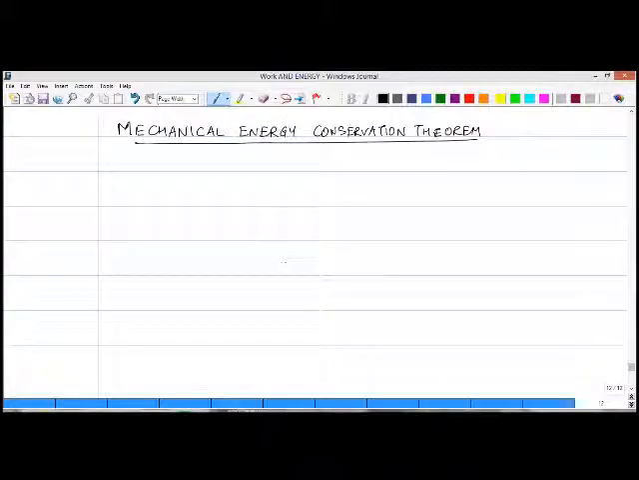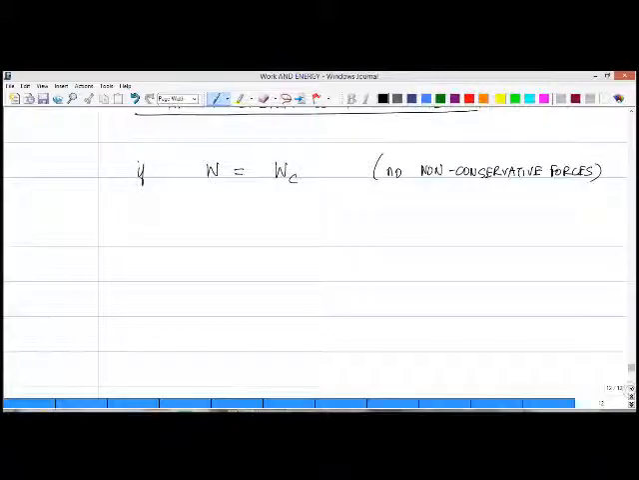Okay, so now that we've defined kinetic energy and potential energy, we're ready to explore something very important called the mechanical energy conservation theorem. The theorem states that if the work done is simply due to conservative forces, that means there are no non-conservative forces, if a system evolves in time such that the work done is only due to conservative forces, then the mechanical energy of the system remains constant.